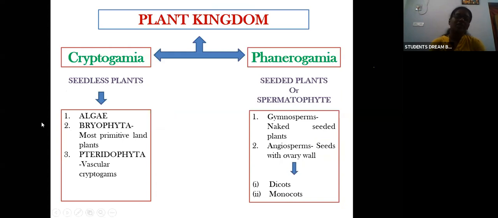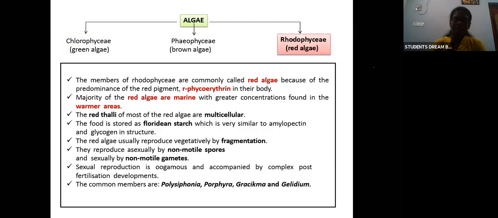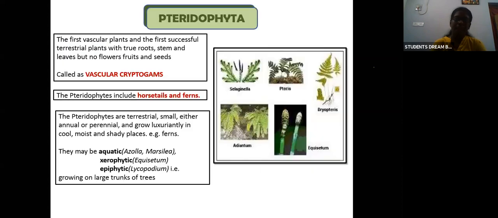Now we have seen cryptogamia: we have seen algae and bryophyta. Next is pteridophyta. Pteridophyta means vascular cryptogams. Now we'll see about pteridophyta. They are the first vascular plants and the first successful terrestrial plants with true roots, stem and leaves, but no flowers, fruits and seeds.